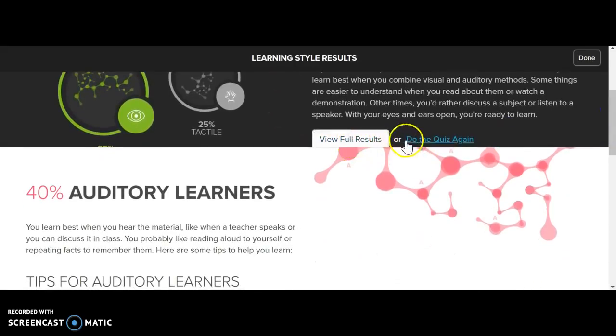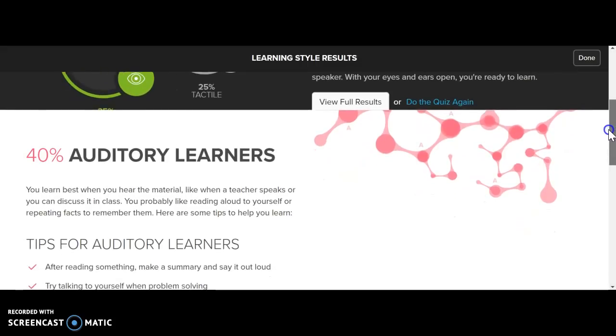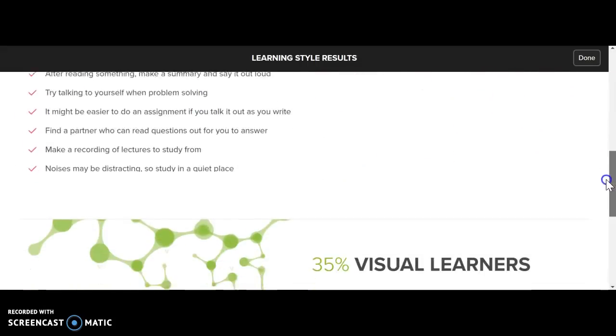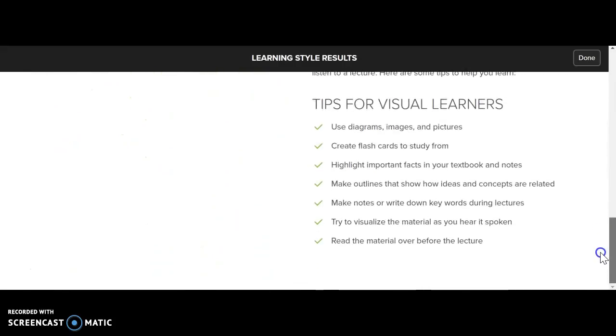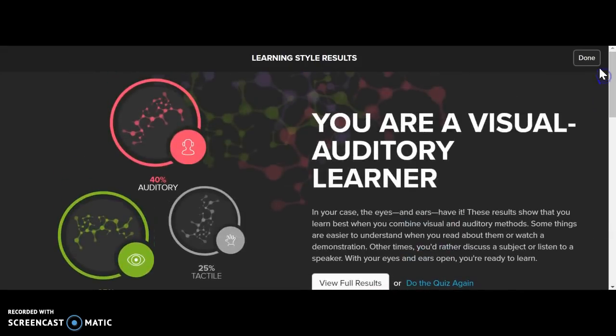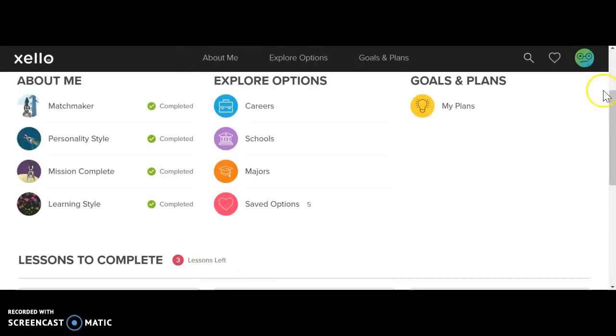You can look at your full results. If you feel like your results don't quite make sense for you, you can take the quiz again. So you should scroll down, take a look at the different pieces here and learn a little bit about yourself as a learner. Once you're done, again, you come back up here to the done part.